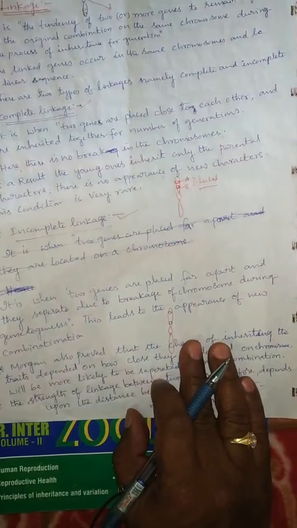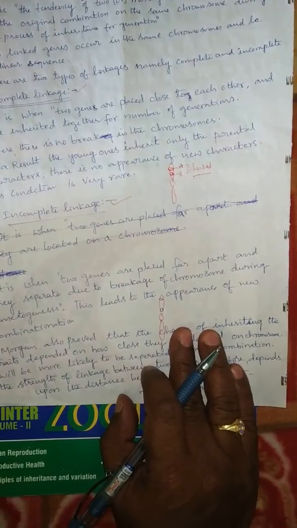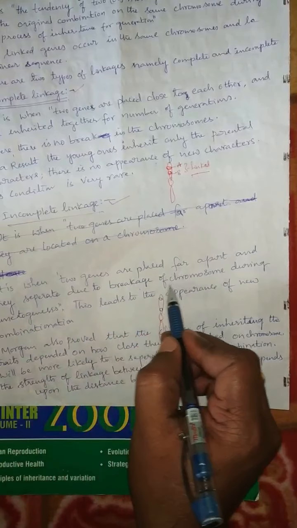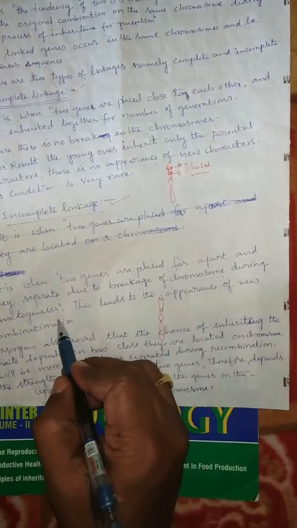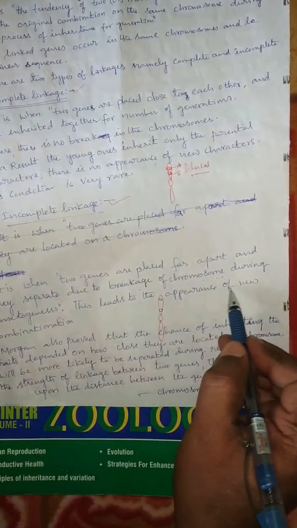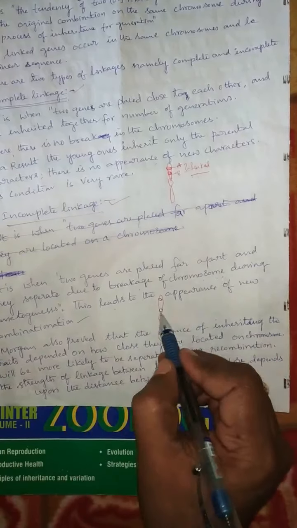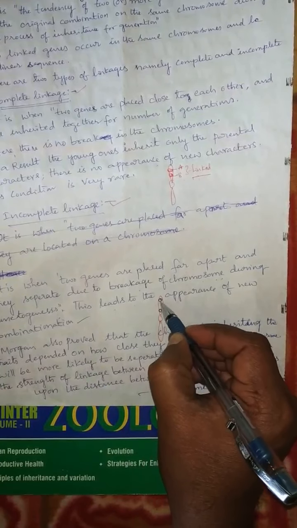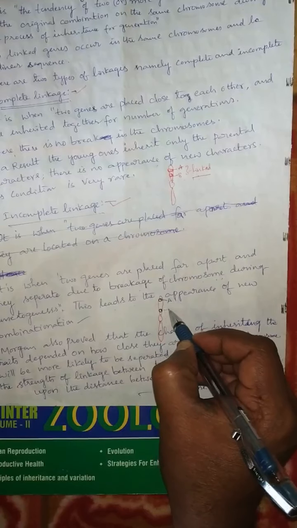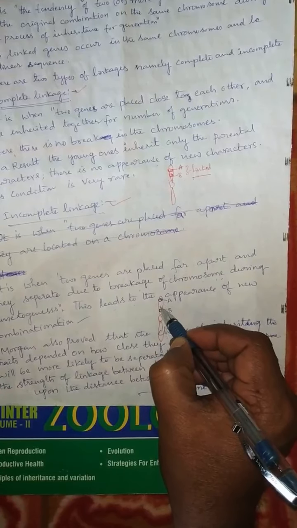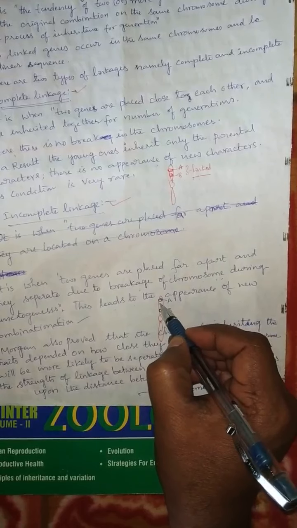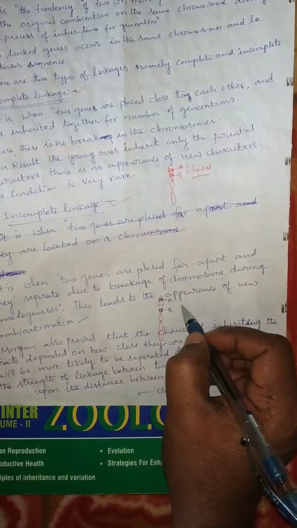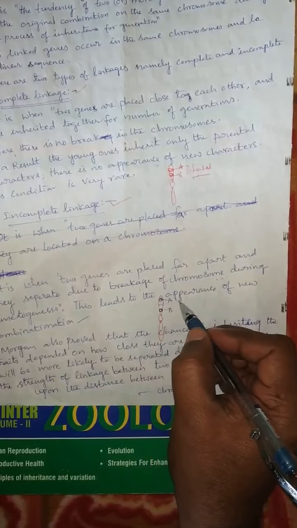Coming to incomplete linkage, it is when two genes are placed far apart, they separate due to the breakage of the chromosome during gametogenesis. This leads to the appearance of new combinations. When genes are located on the chromosome so far apart, the distance between these two genes A and B is large, so there is a possibility of breaking of segments between the non-sister chromatids. Because of that, new combinations are possible.